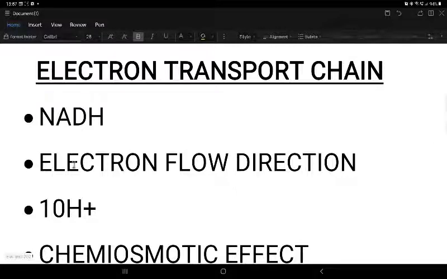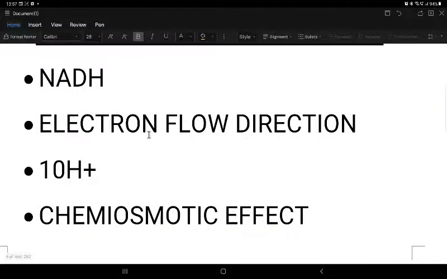So, what is NADH? NADH can be broken down into NAD plus, H plus, and e minus. This jumping of electrons produces the energy, which I will explain later. The direction of electron flow is very important. NADH gives electrons to complex 1, and complex 1 gives them to CoQ, then to complex 3, to cytochrome C, to complex 4, and lastly to oxygen. The energy obtained from the flow of electrons is used by the complexes to pump protons from the mitochondrial matrix to the intermembrane space. This is the one thing that explains the electron transport chain, and it is more than enough.